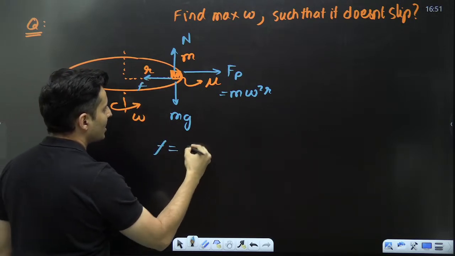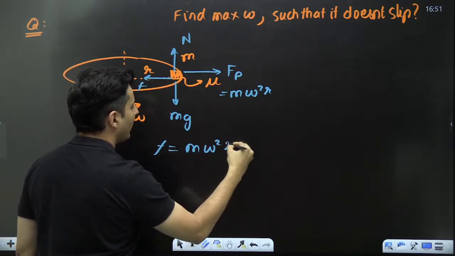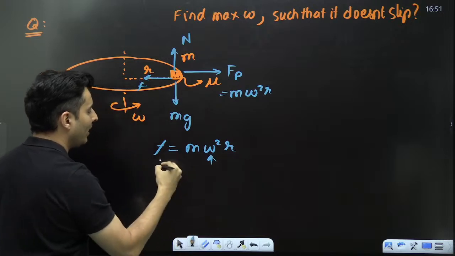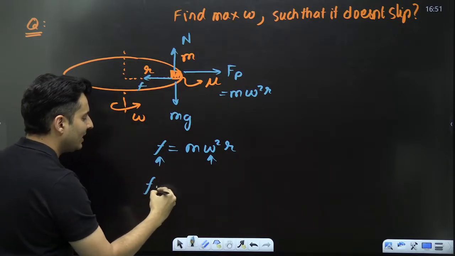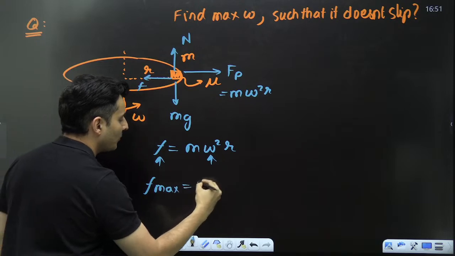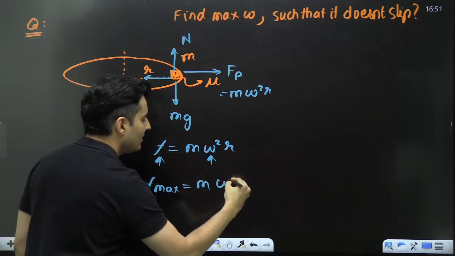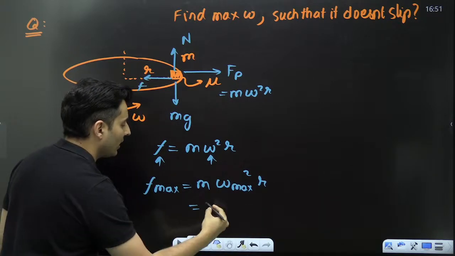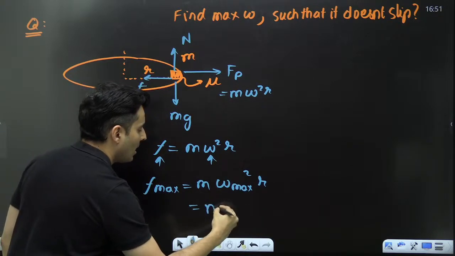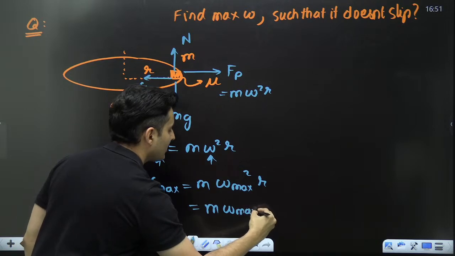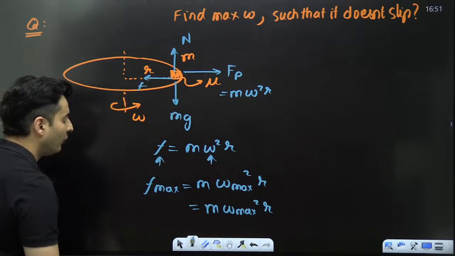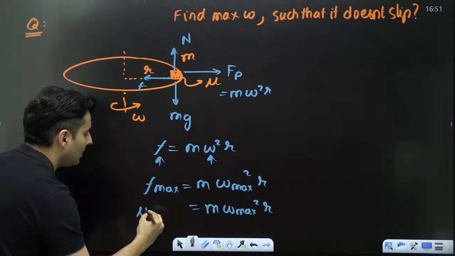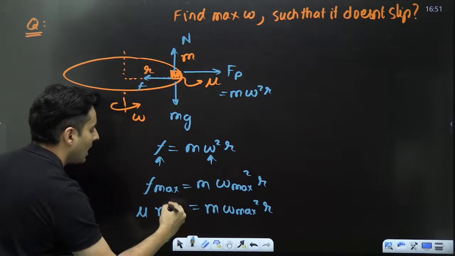And I can say friction is equal to m omega square r. As you increase omega, friction will increase. Once it becomes the maximum limiting friction, this omega will also be maximum. So it will be m omega max square into r. Friction max will be mu N, and N is nothing but mg.